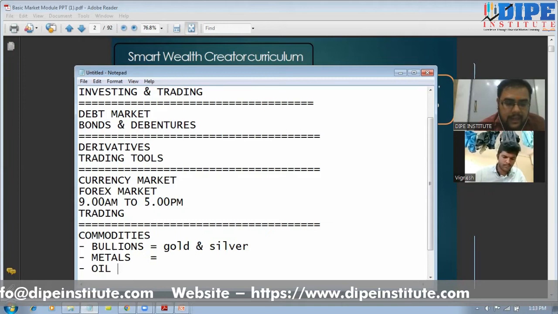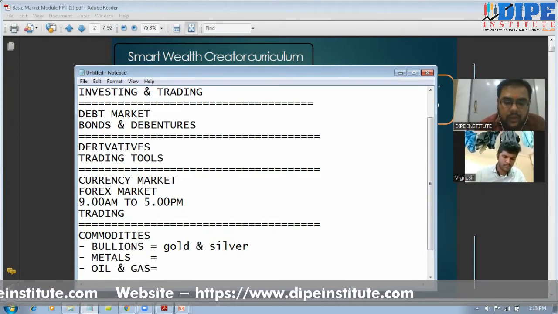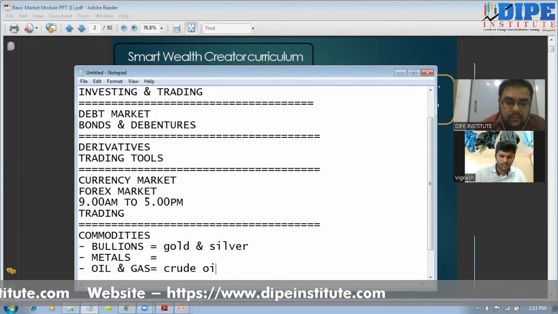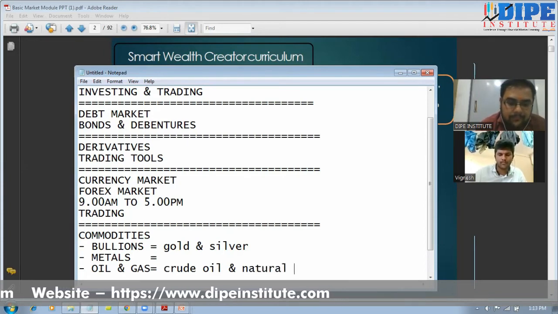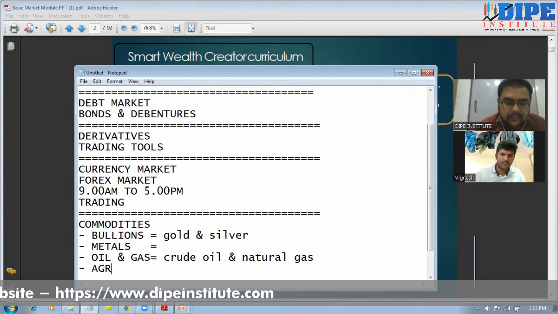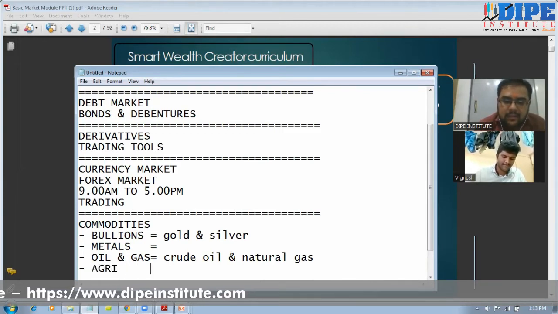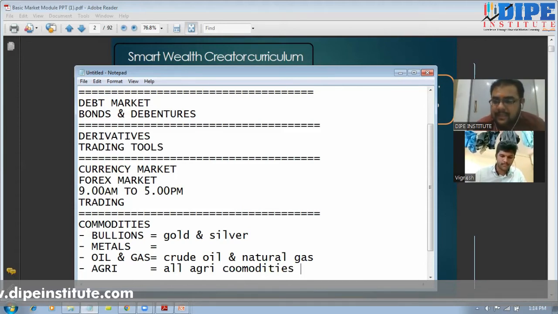Third category is oil and gas. Now in this category, what comes? Crude oil and natural gas. That comes into this category. And the last category is agri products, agri commodities. In this, all the agri commodities like cotton, jute, oil seeds, turmeric, spices, all of them come under agri commodities.